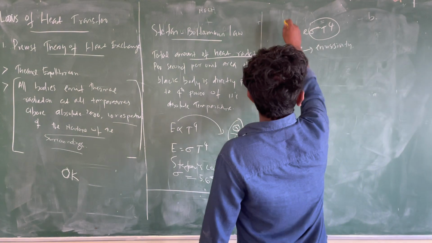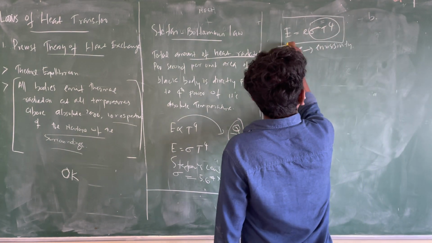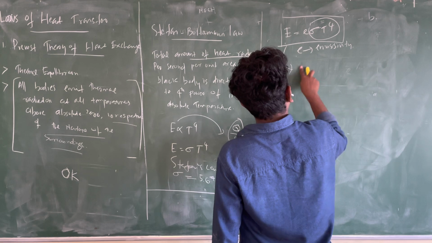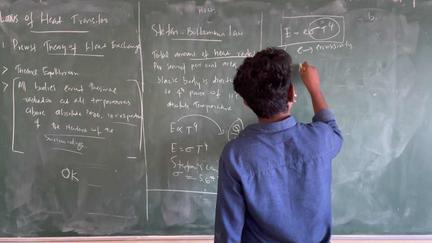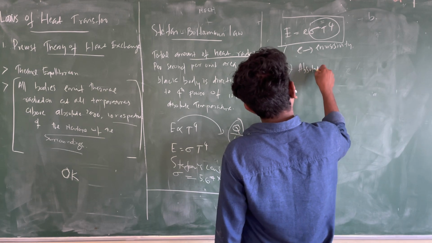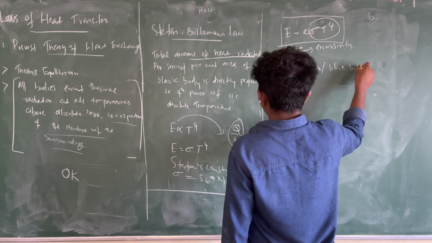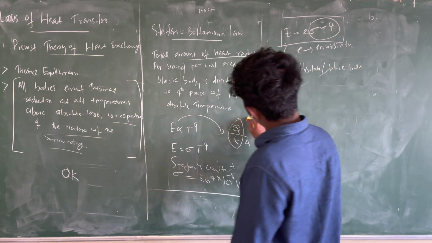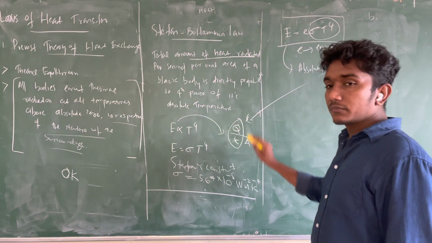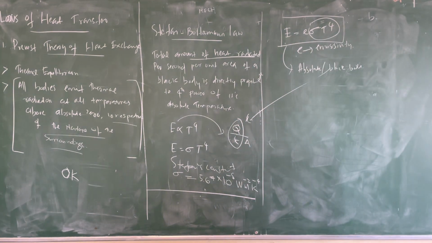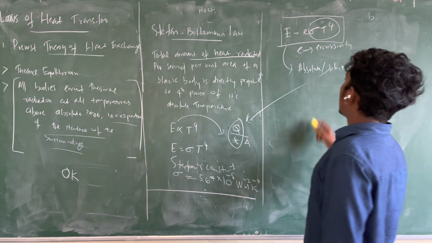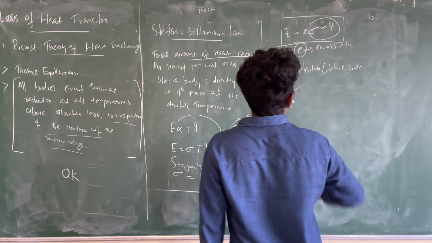This is the original equation for all non-black bodies. If it is an absolute or perfect black body, then you can use the simpler equation. Otherwise, if it is not a perfect black body, then emissivity also you have to consider.